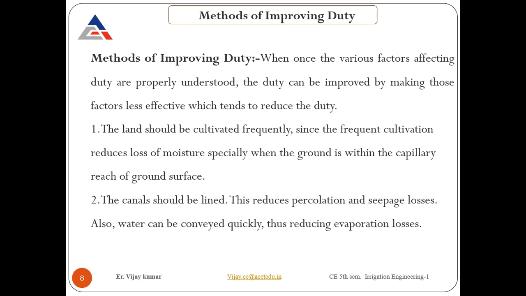Then canals should be lined. Obviously, you need to remove the losses. Whatever losses take place through the canal banks, from the bottom and sides of the canals, you have to stop those by lining. We will remove the seepage losses that take place before the lining. That will be reduced, and due to that reduction of losses, that water can be utilized as an increment of duty. So these are the things we can do.